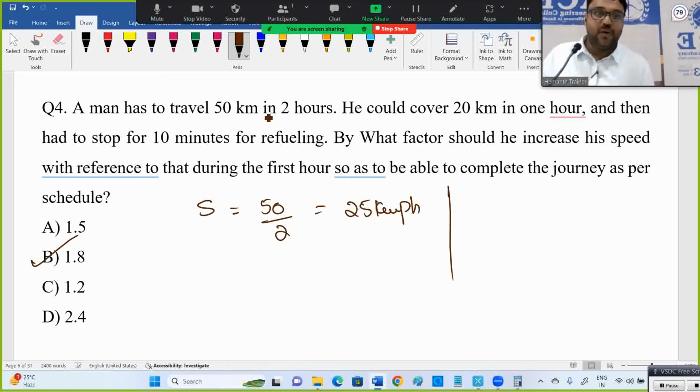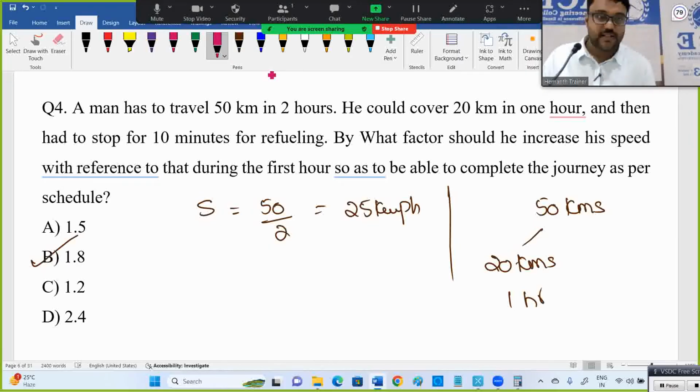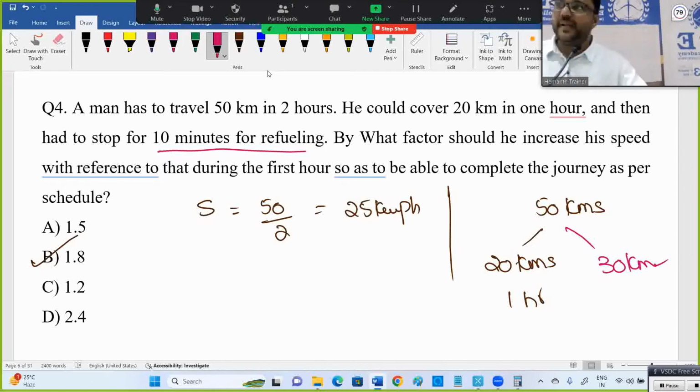Out of 50 kilometers, he covered 20 kilometers in 1 hour. What is the rest? 30 kilometers. And for refueling, petrol and all, he stopped for 10 minutes.